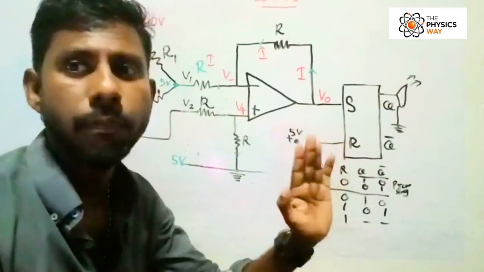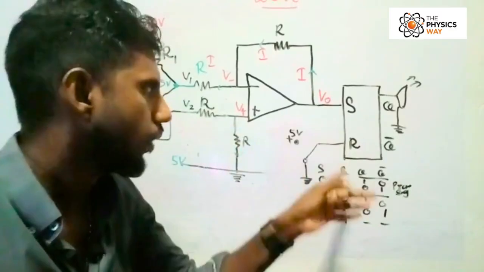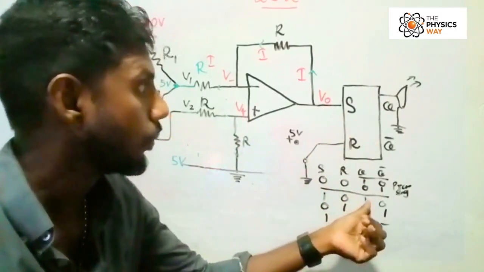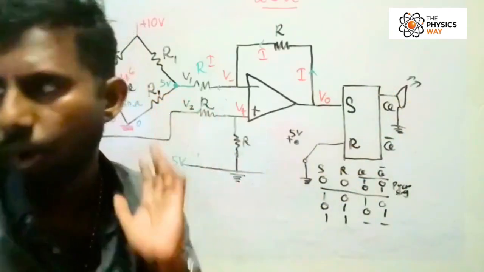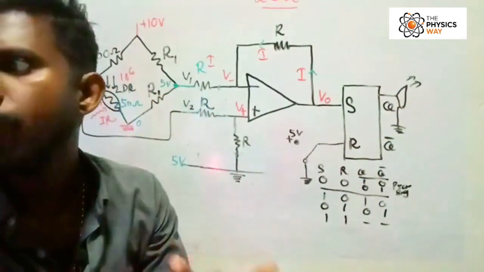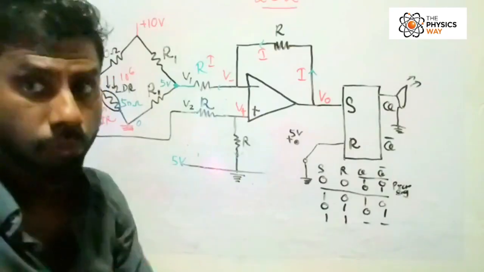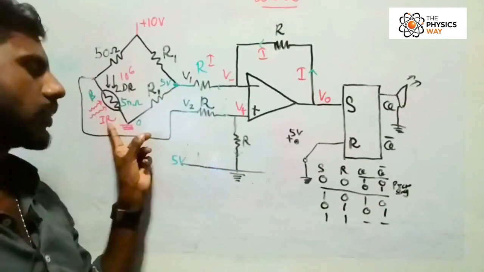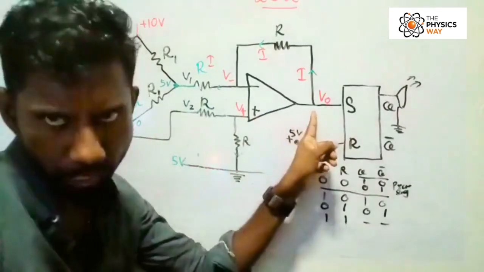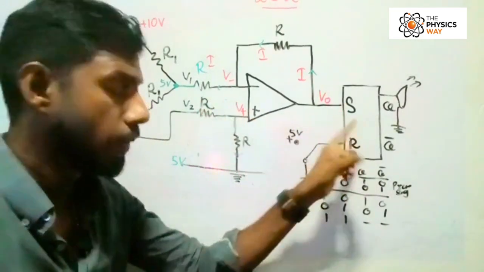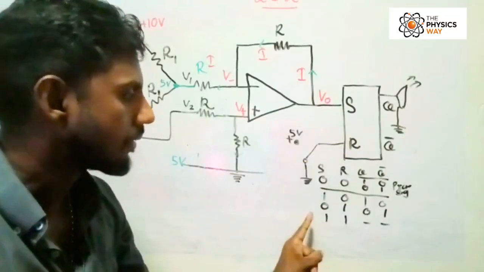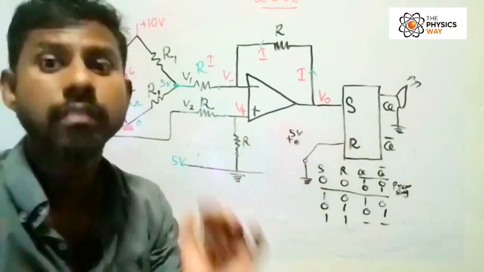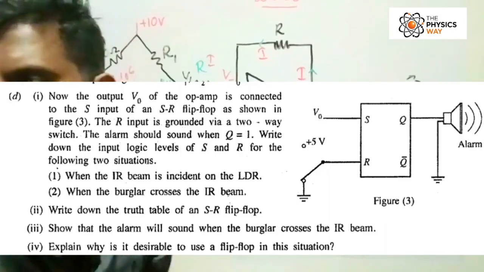So 5 volt will be taken as logic level 1. So when set is 1, reset is 0, what happens? Q becomes 1, alarm goes on. So you have to write down this statement. When the burglar crosses here, the V out becomes 5, so the logic level of S becomes 1. So when set is 1, reset 0, Q becomes 1, alarm goes on. That's how you show it, that's how you write it down.